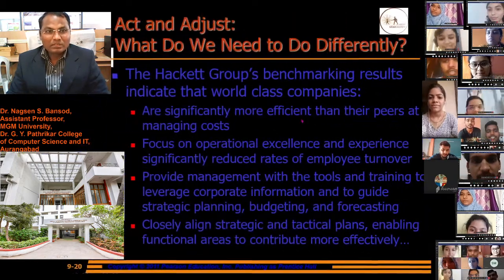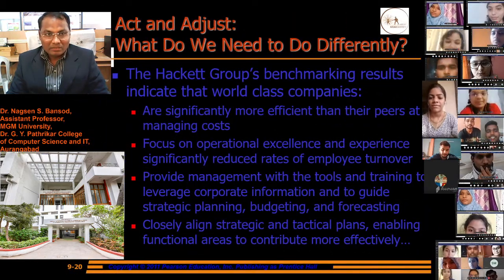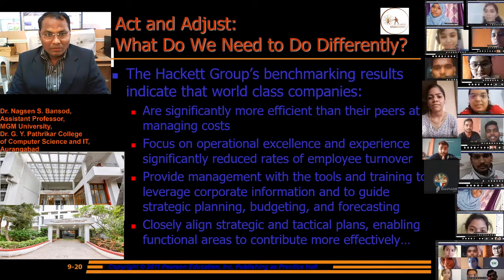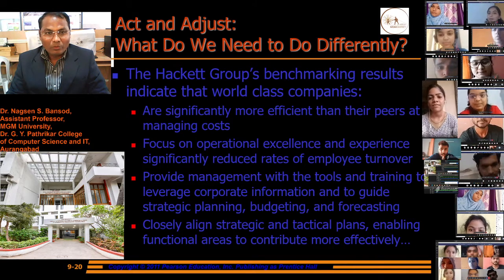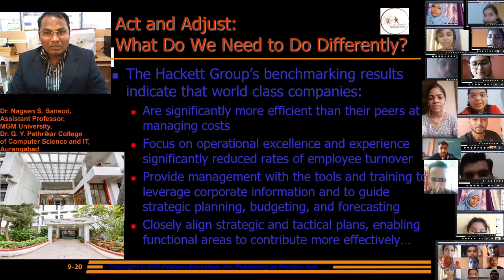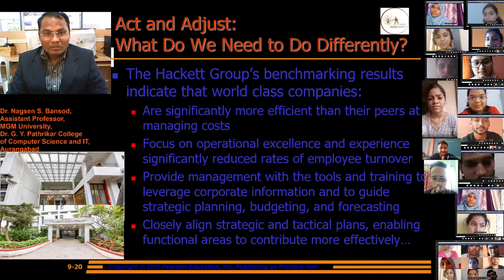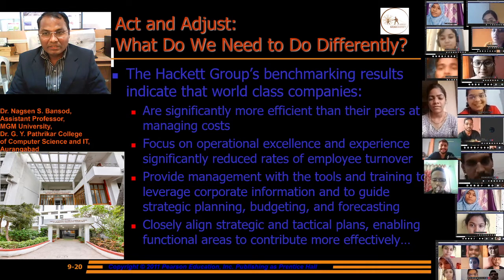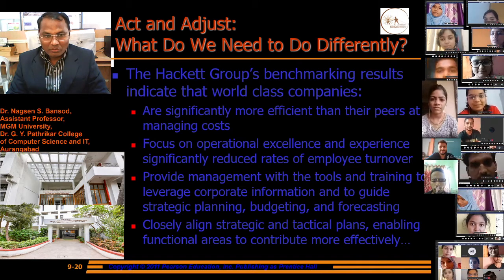In the previous lecture we discussed act and adjust: what do we need to do differently? There we considered one example of Hackett's group. Benchmarking results indicate that world-class companies are significantly more efficient than their peers in managing cost.